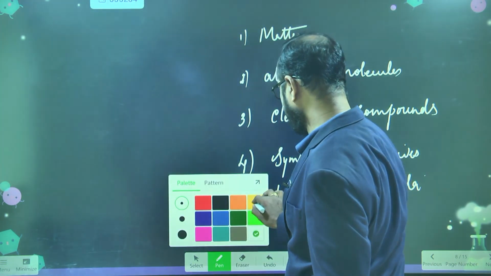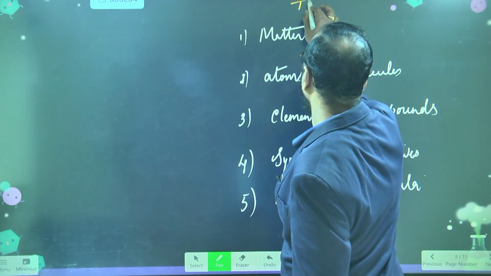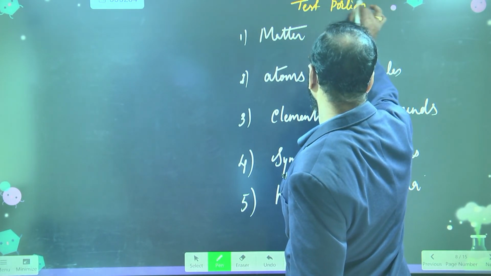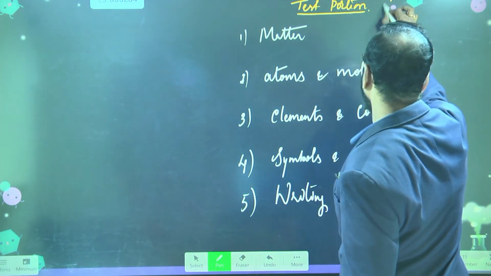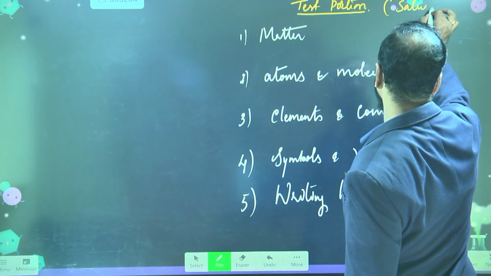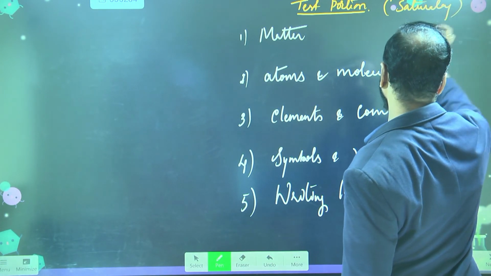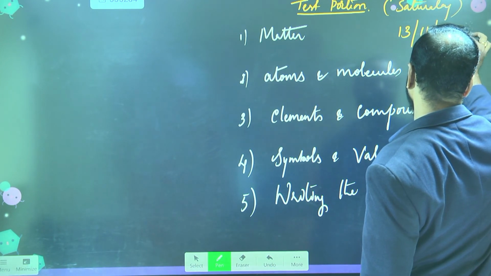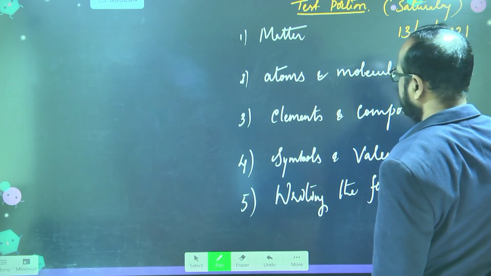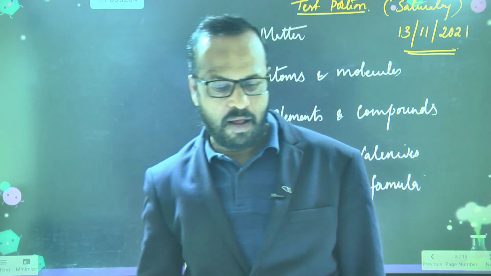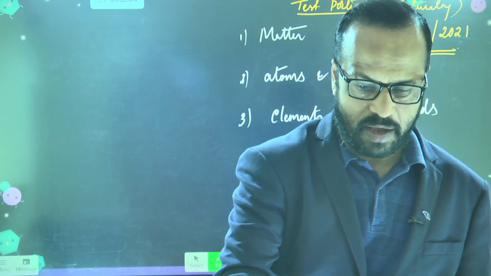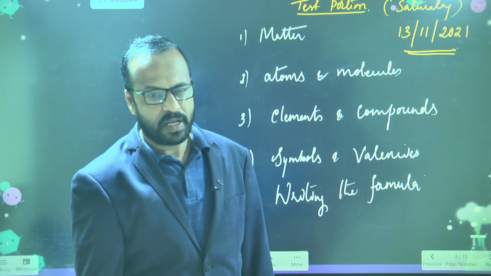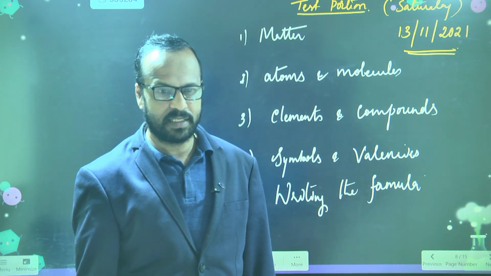Okay, on Saturday. This is your test portion on Saturday. What is the date on Saturday? 13th, I think so. Okay, 13, 11, 2021. So we are planning that every month we will have a test on the second Saturday. What we completed in that month, that we conduct the test on every second Saturday. Is this clear to you?